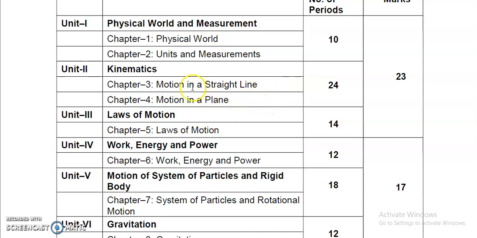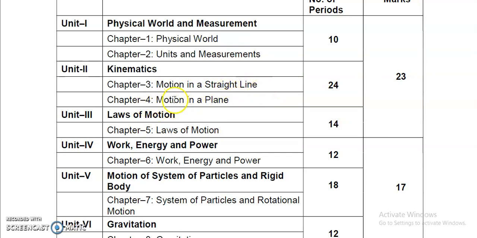You might be remembering the equations of motion from class 9th: v equals u plus at, s equals ut plus half at square, and also v square equals u square plus 2gh. These equations belong to straight line motion. We'll revise these equations again and will also derive them with different methods. It is a very interesting and very important chapter.